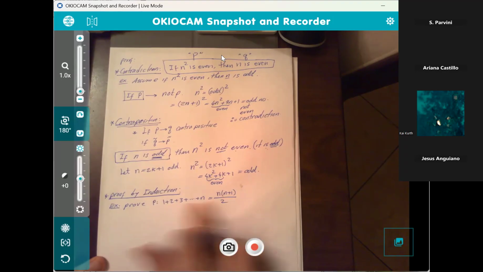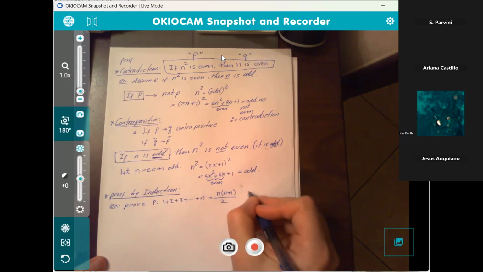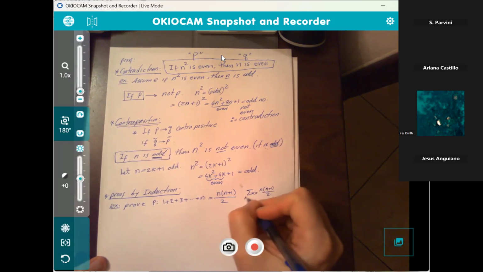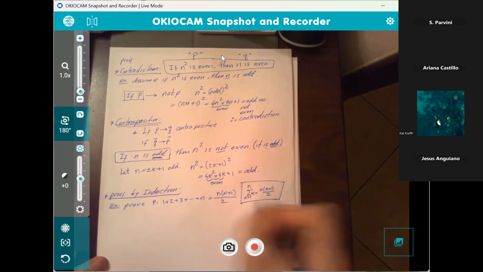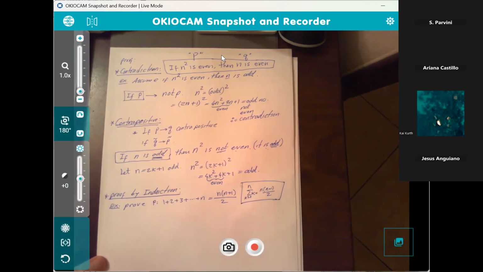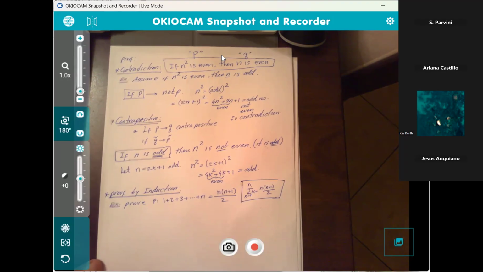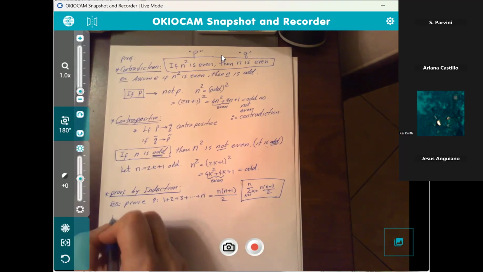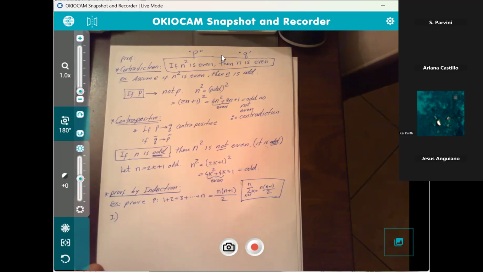Now, you may have seen this statement, by the way, in Calc 1, when they talked about the Riemann sum. Something in Calc 1, they say like sigma k is going to be n times n plus 1 over 2. So you may have seen this already. There you go, this would be from Calc 1. But we want to prove this statement by induction. So here's how the proof by induction works. It has two parts to it. So part one of the proof is this.